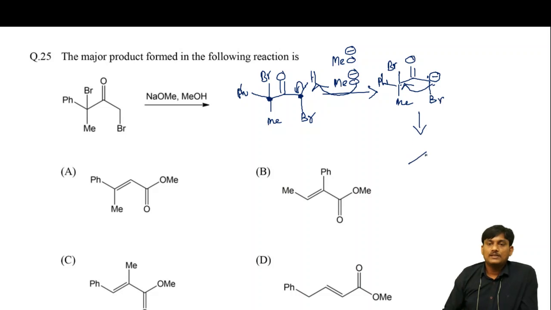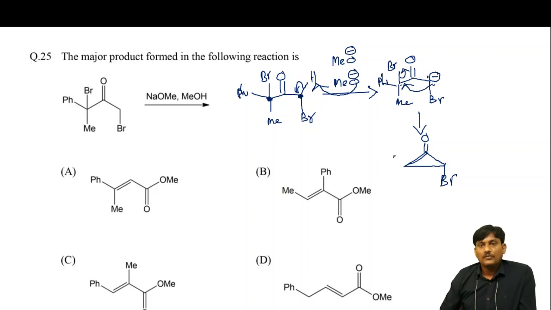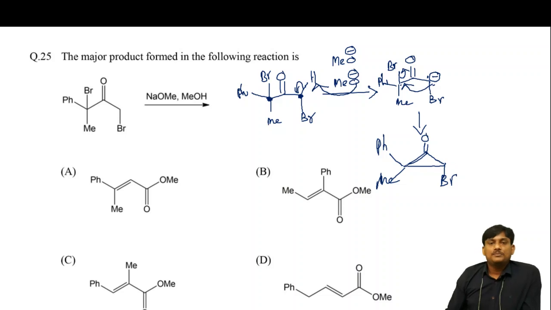So here you will get a 3-member ring, double bond O, and here there is a removal of bromine. So what is the compound you will get? Br, and this one is PhMe.